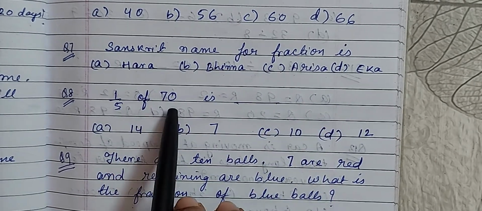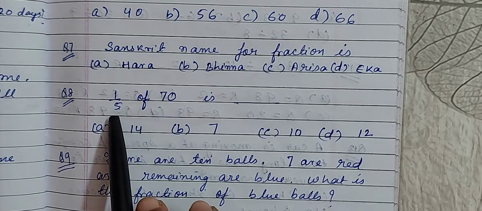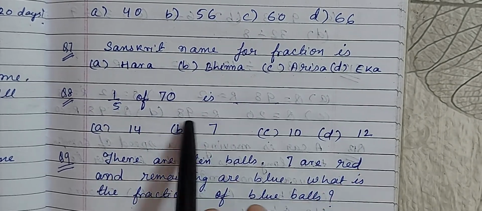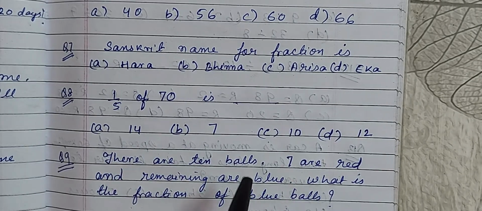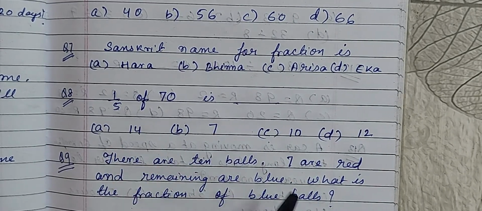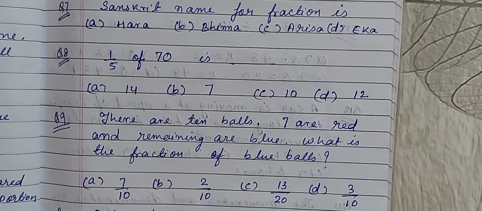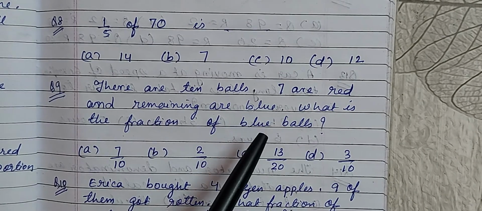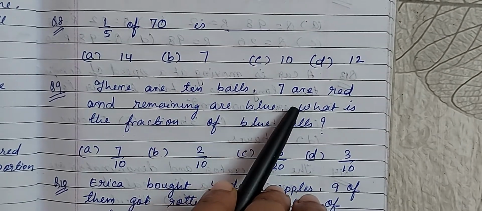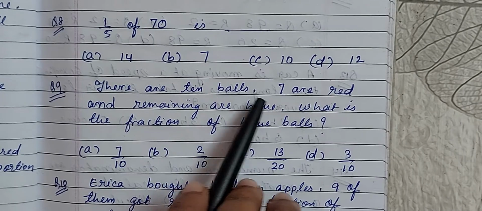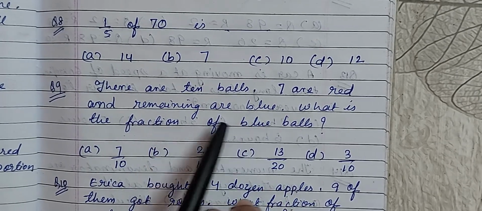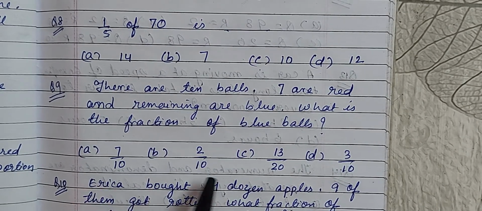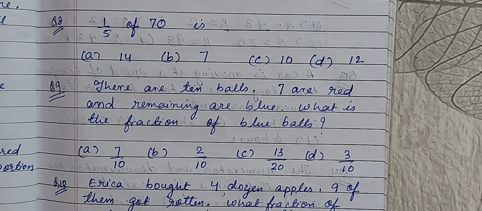Next question is 1 by 5 of 70. Divide 70 by 5 and you will get the answer which is equal to one option among these 4. Coming to question number 9. There are 10 balls, 7 are red and remaining are blue. Means if out of 10 balls 7 are red, then what are blue? 10 minus 7, 3 are blue. What is the fraction of blue balls? So that is 3 out of 10. So you can find out the correct answer from the options.